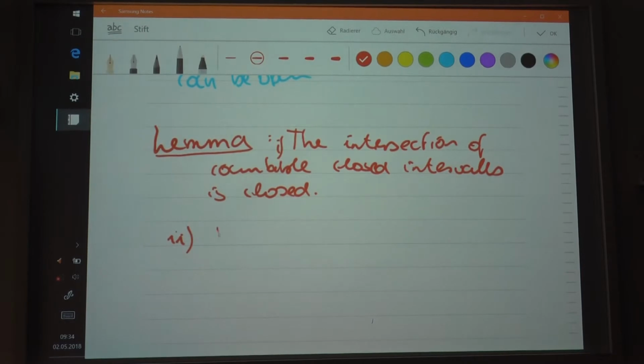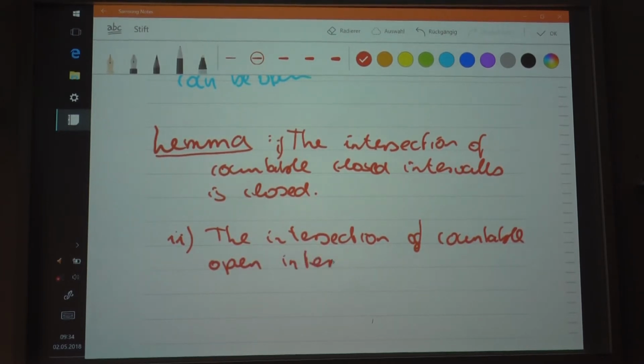So the intersection of countable open intervals is not always open, or open sets actually, that would be more precise because we were not just looking at intervals, but we were looking at sets.